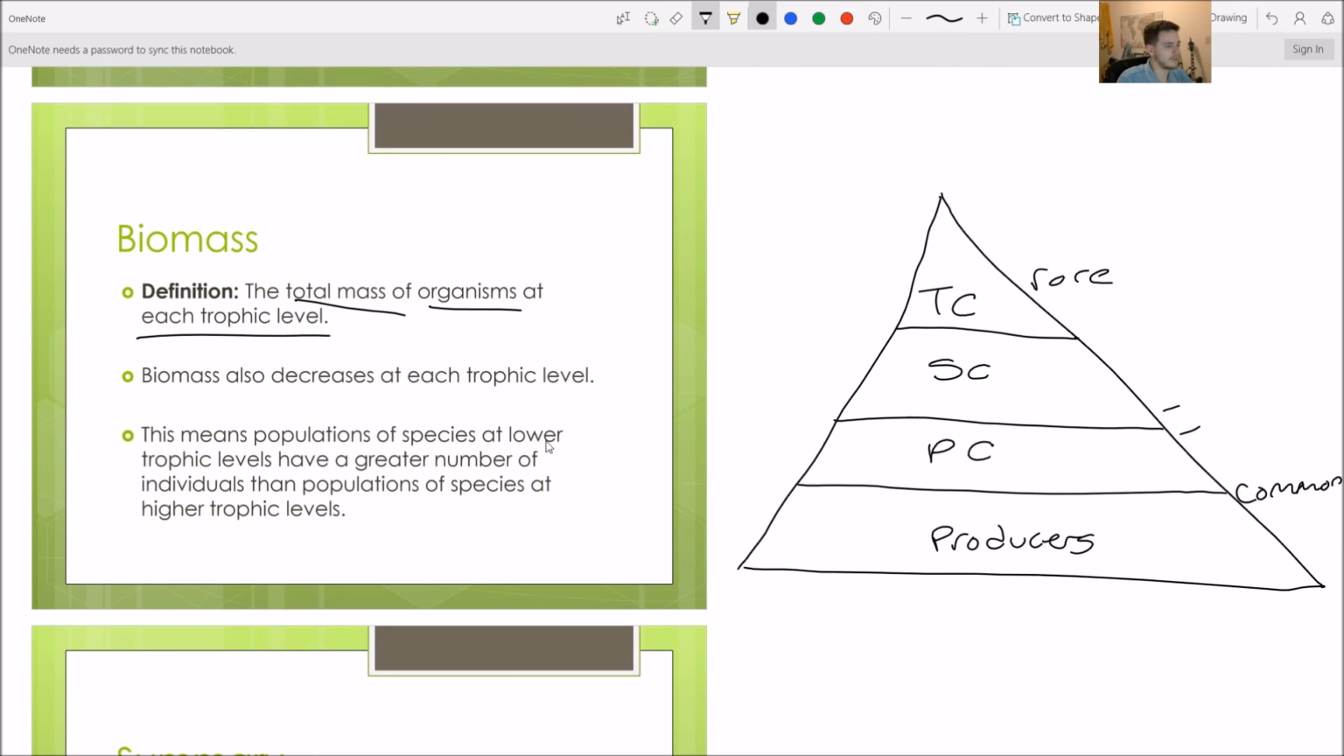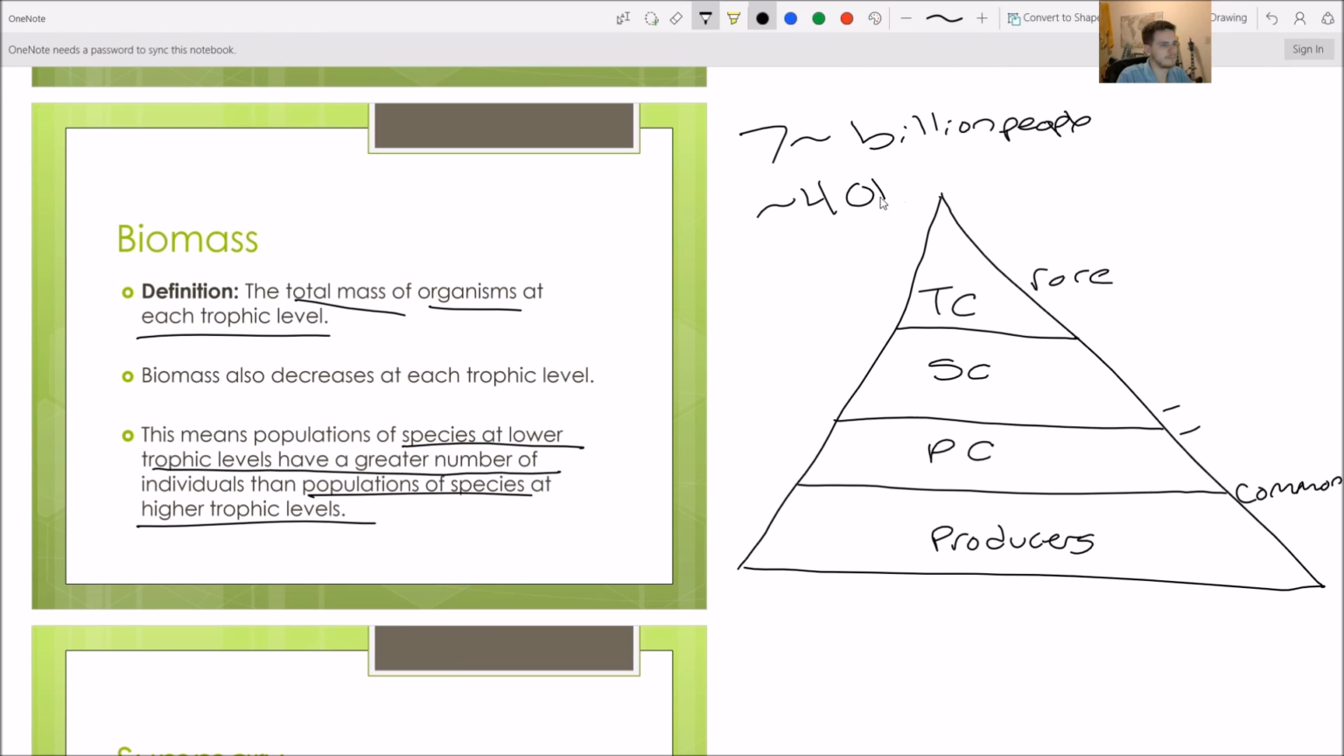So the big takeaway here is species at lower trophic levels have a greater number than species at higher trophic levels. And that kind of makes sense. I think there are 7-ish billion people, and maybe something like, I don't know, 40 plus, probably more, billion chickens. Because we're above chickens in the food chain, and we need to eat a bunch of chickens.